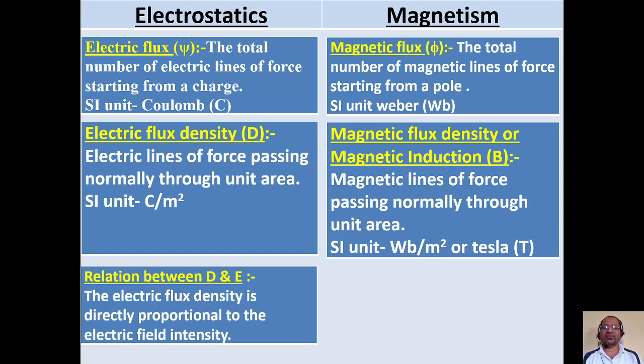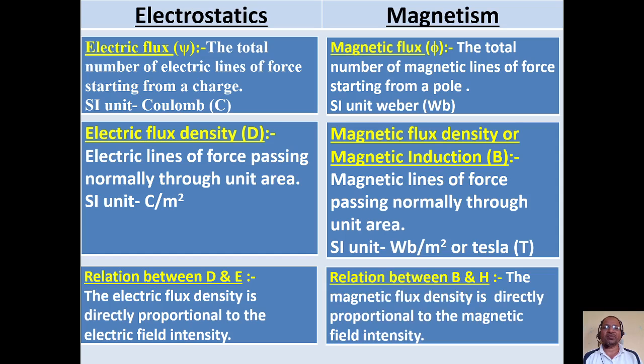We have a relation between D and E, that is electric flux density and intensity of electric field. Electric flux density is always directly proportional to electric field intensity. Similarly, we have a relation between B and H, that is magnetic flux density or magnetic induction and magnetic field intensity. The magnetic flux density is directly proportional to magnetic field intensity. That is, as magnetic field intensity goes on increasing, the magnetic flux density also goes on increasing.